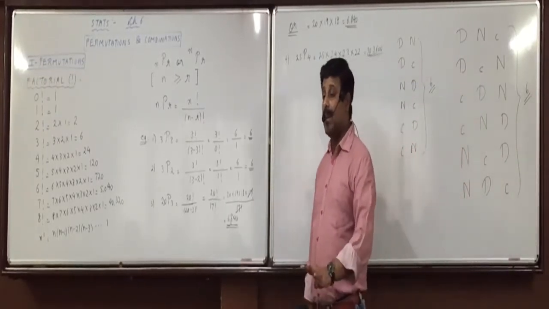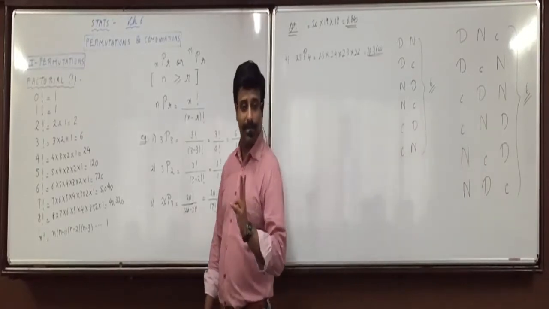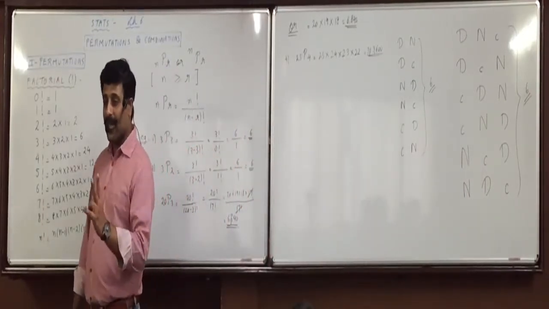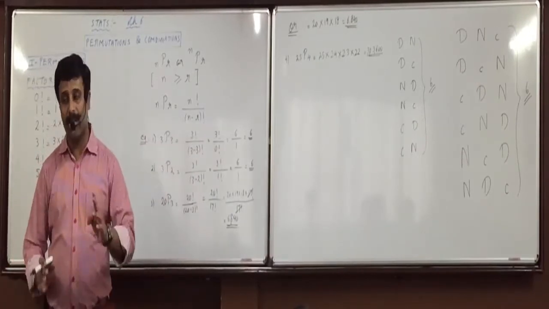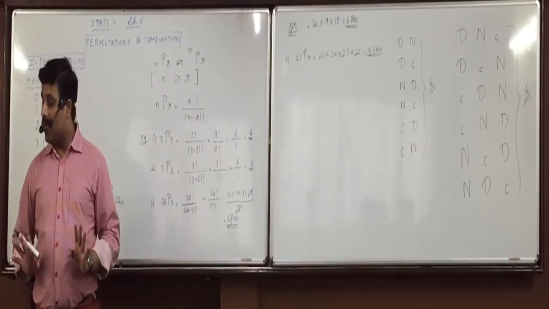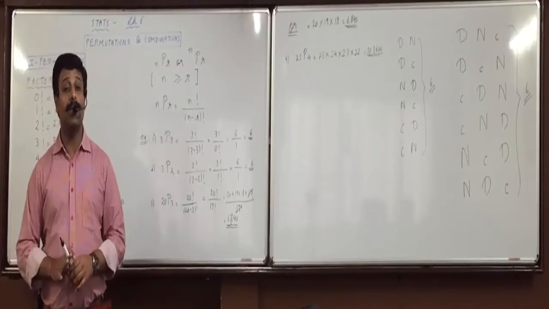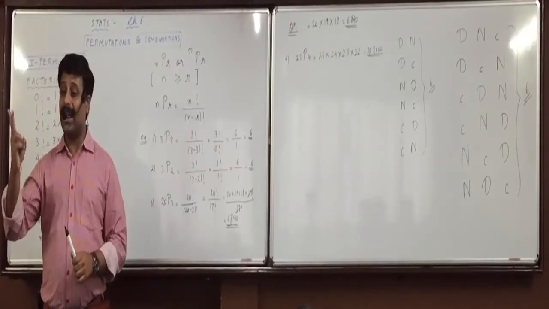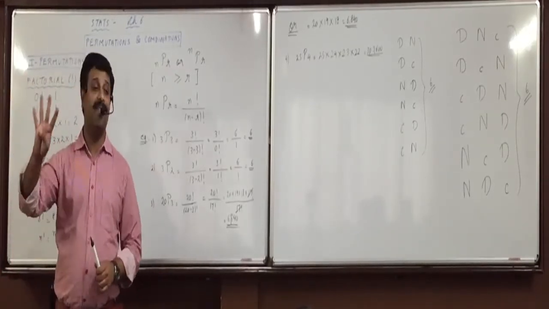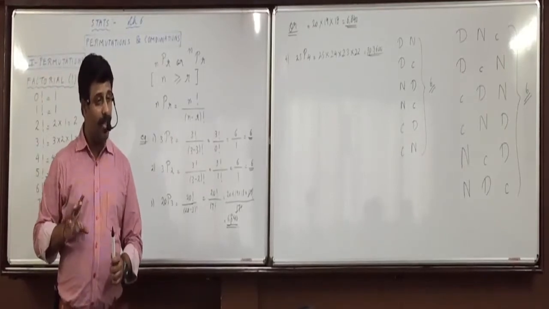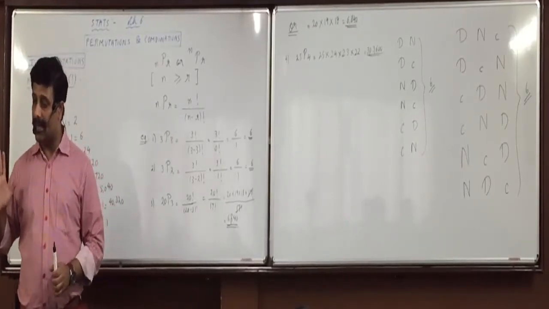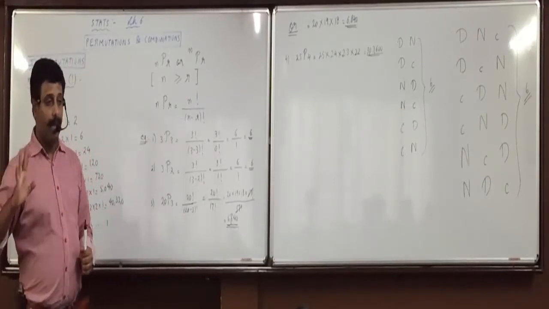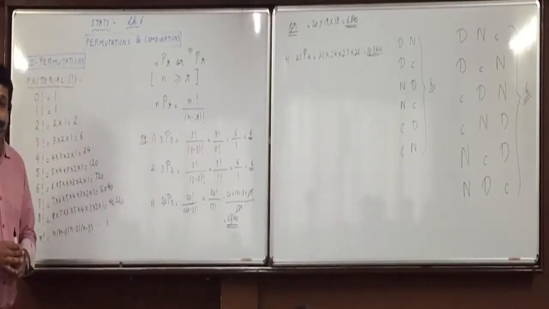If it is 18P2, then how many numbers will multiply? 18 into 17, over. If it is 10P4, 10 into 9 into 8 into 7, 4 numbers will multiply. So that shortcut we will follow throughout the chapter. Is everyone clear with this or not? Anyone having any confusions in this?